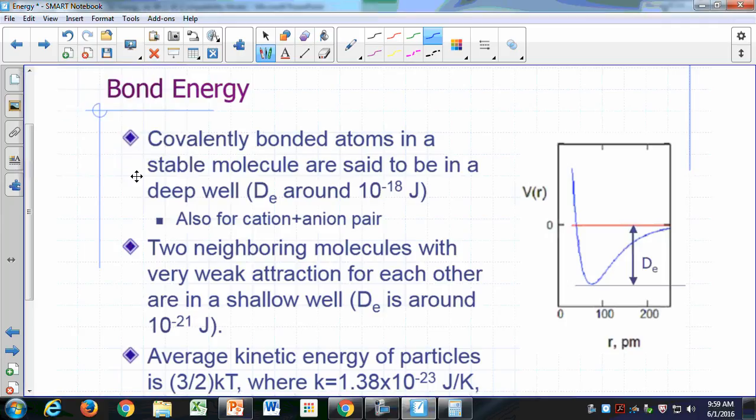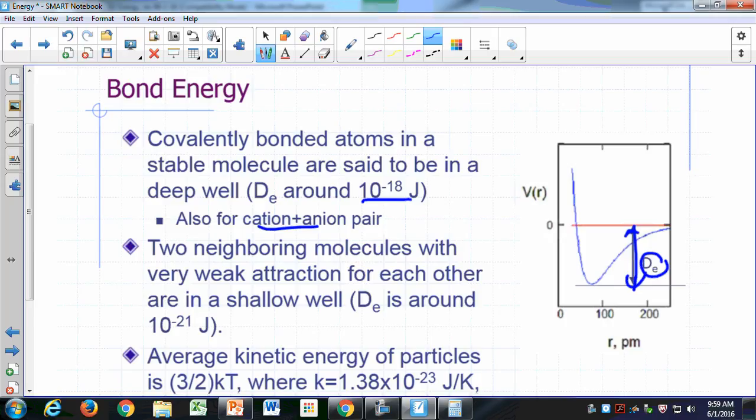So we say that covalently bonded atoms in a stable molecule are said to be in a deep potential well. The dissociation energy, right here, is the depth of the well. For a pair of atoms that are covalently bonded or stuck together in a molecule, it would be around 10 to the negative 18 joules. That's about a similar number you get if you're dealing with a positive ion and a negative ion next to each other and stuck together. Okay, a pair of cation and anion.